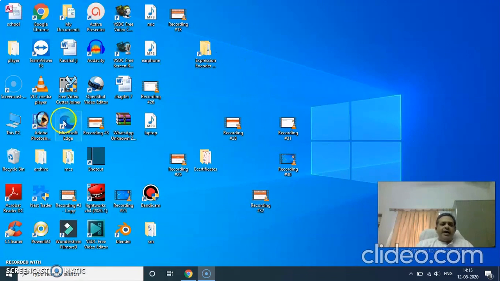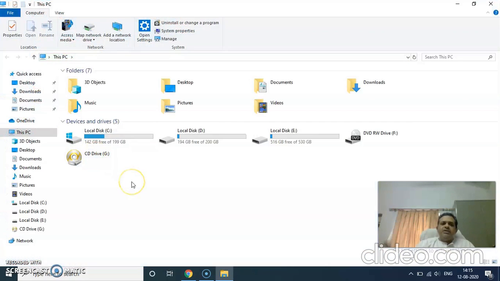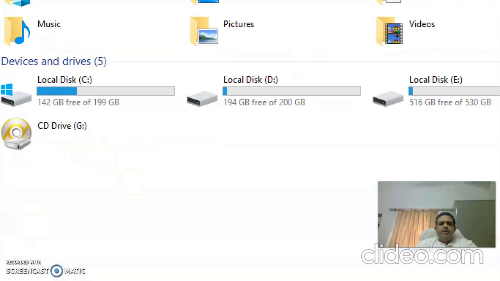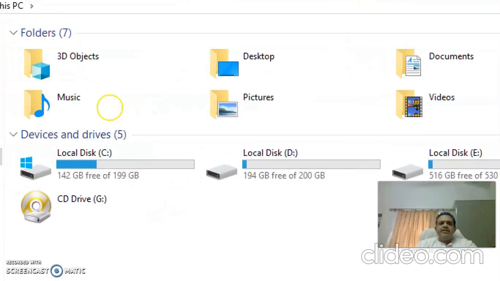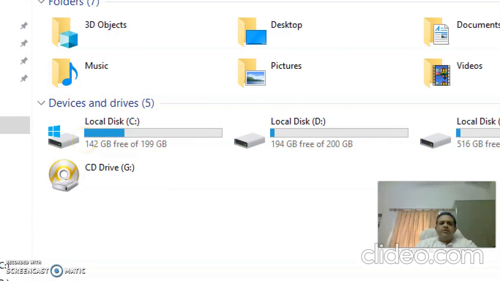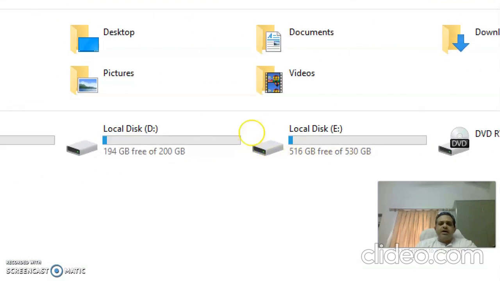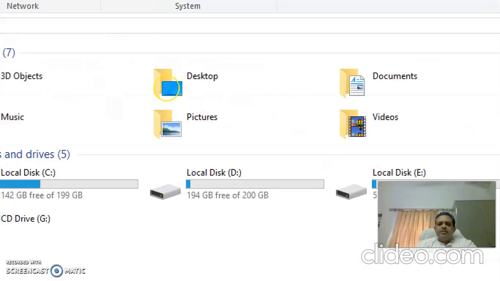Now there is one icon here that you see, This PC. Earlier it was My Computer. So My Computer or This PC are the same. It depends on which version of Windows you have, right? So when I double click on this, a window opens. It shows you many things, like folders, which devices and drives are there: local disk C, D, E, and F is for the CD drive.